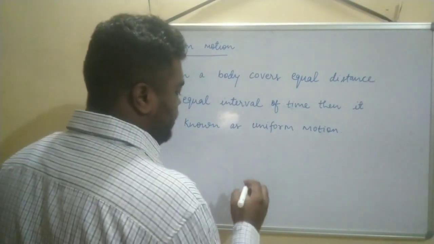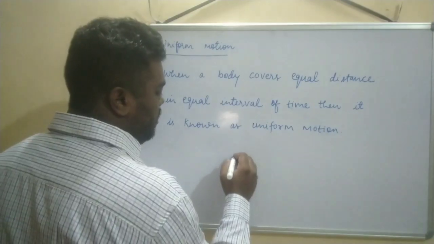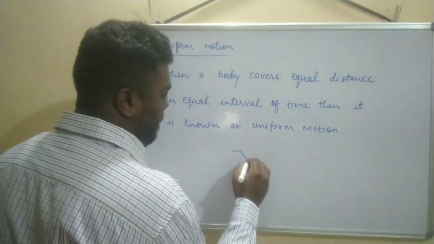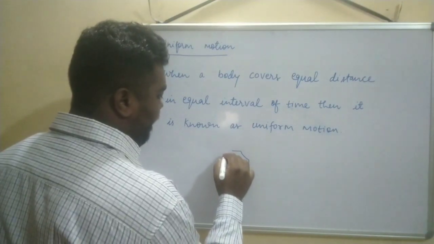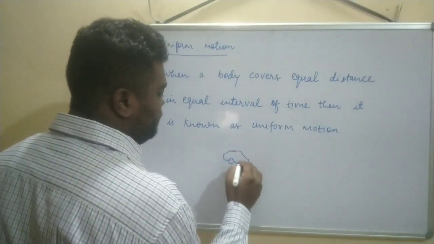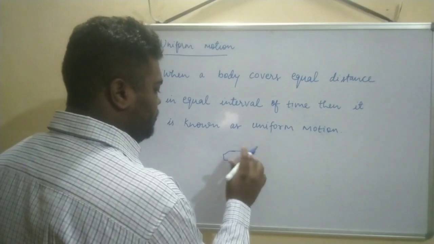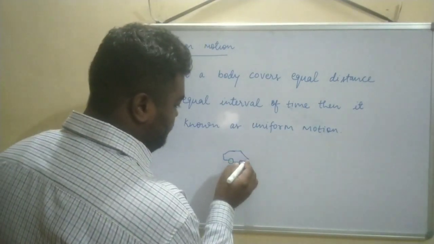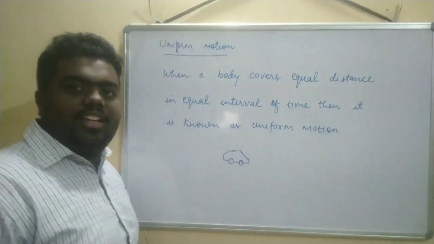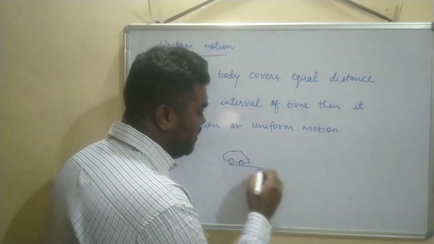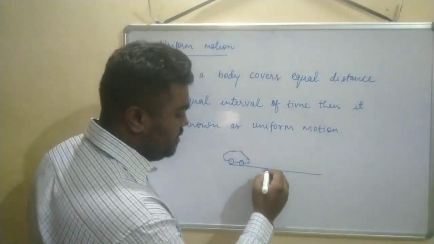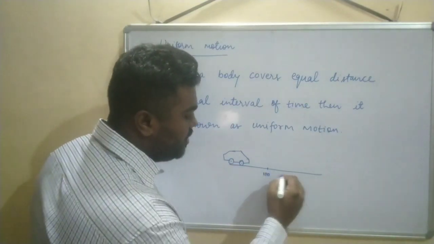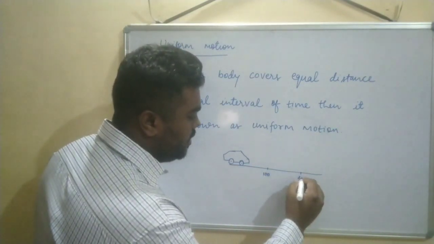Suppose there is a car. It covers, this is 100 kilometers, this is 200 kilometers.